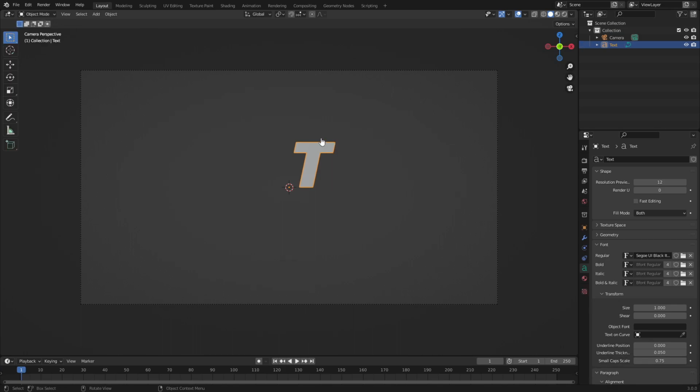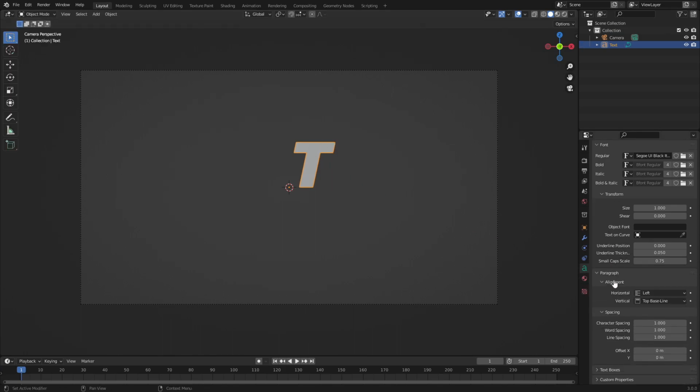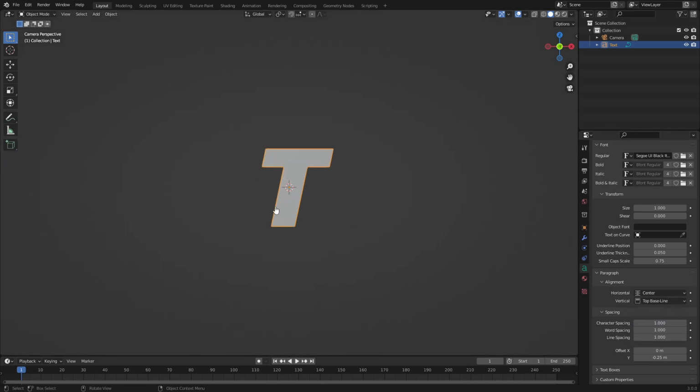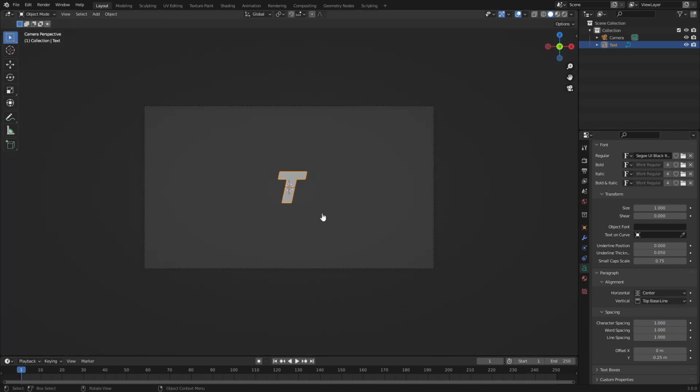So hit Tab to go back out of edit mode. Now we can go down to the X and Y offset. Change the Y offset until it's about in the center of the text, which is probably going to be about 2.5. 2.5 is usually where it lands for me. And now we can change the horizontal alignment under paragraph from left to center. And now the T is directly in the center of the origin.